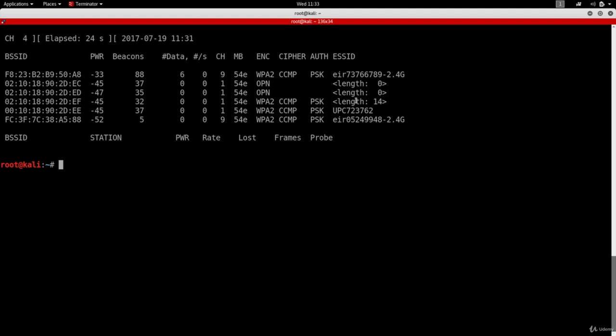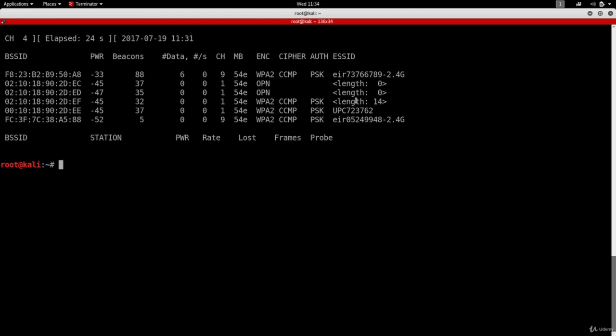It's Alpha AWUS 036ACH, and this adapter supports both 2.4 GHz and 5 GHz frequencies. It's not as good as the Alpha, but it does the job. Now, if you want more information about wireless adapters, check out the link in the resources. I'm not going to talk a lot about what wireless adapters do. But in this lecture, I want to show you how to sniff and discover 5 GHz frequency networks, so that you can use all the attacks that you've learned in my other lecture and in my previous videos with 5 GHz networks.